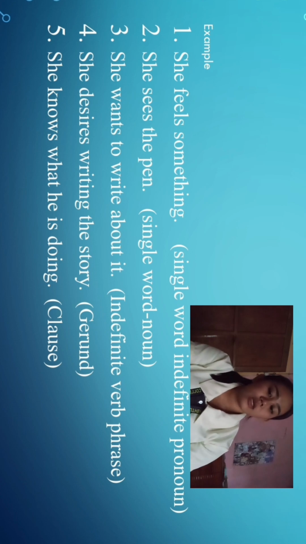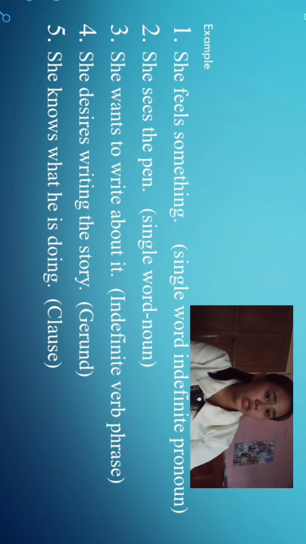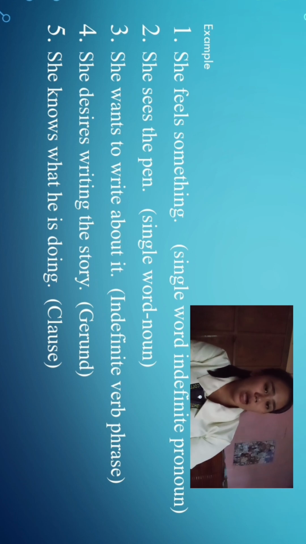Next is, she desires writing the story. Writing the story is the thing that the subject desires. This is an example of a gerund. A gerund is a verb form ending in ing that acts as a noun.